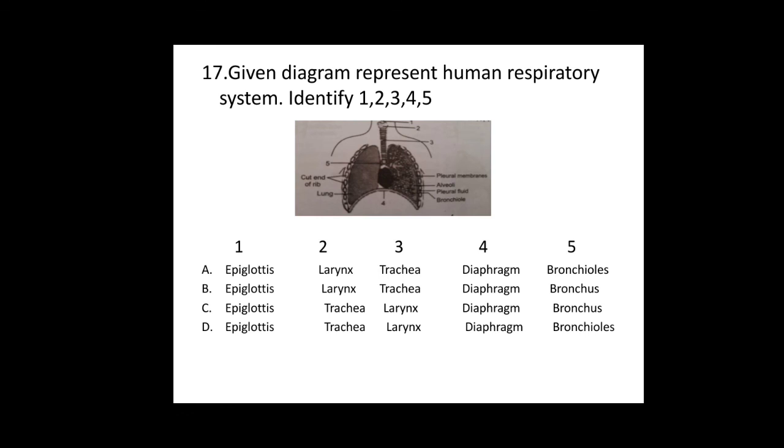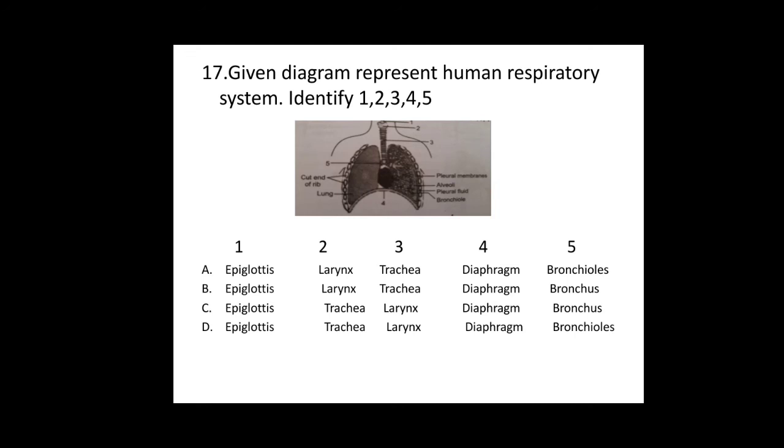Next question, 17th. In this question they have given the respiratory system diagram and a few parts are labeled 1, 2, 3, 4, 5. You need to find these parts. Number 1, you can see a small triangular structure, that is the epiglottis.